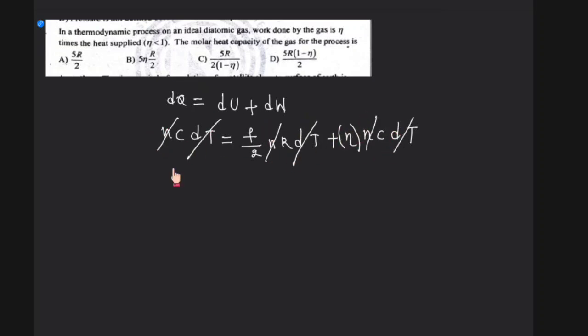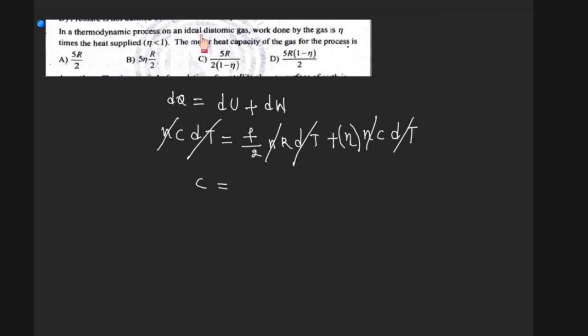What is the dq here? dq, let me write it as n c dt. du can be written as, for a diatomic gas, f by 2 n R dt, plus dw. So this dw is equal to eta times the heat supplied, that is n c dt. This is eta, please don't confuse it with the n. So now this n dt will be cancelled.